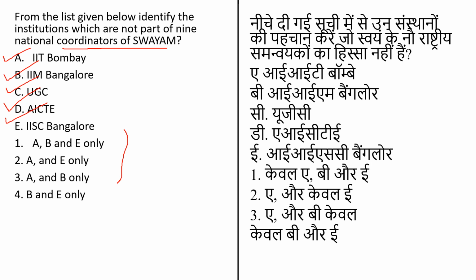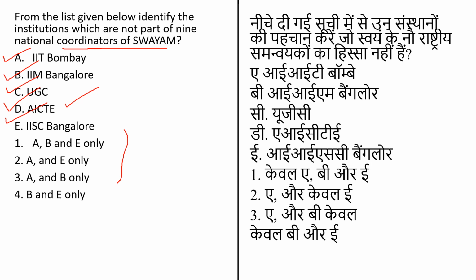In order to ensure that the best quality content is produced and delivered, the 9 national coordinators have been appointed. The first one is the All India Council for Technical Education, that is AICTE, for self-paced and international courses. The second one is the National Program on Technology Enhanced Learning, that is NPTEL, for engineering, which is not given here.